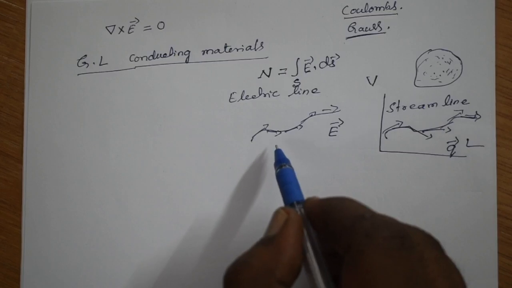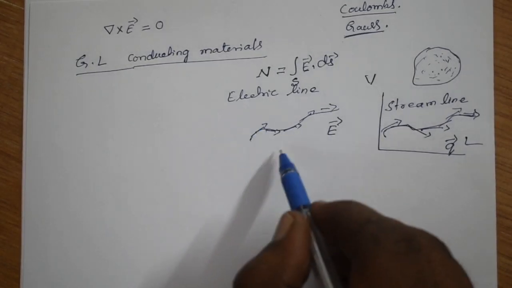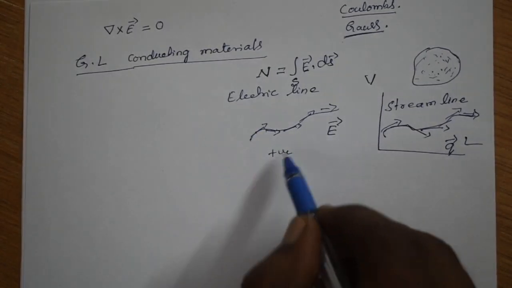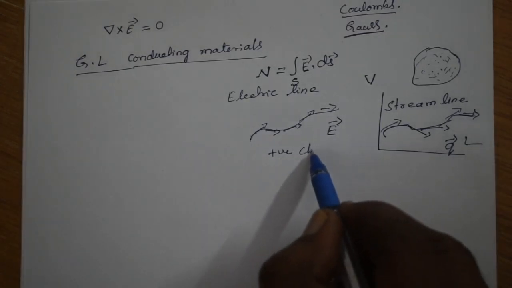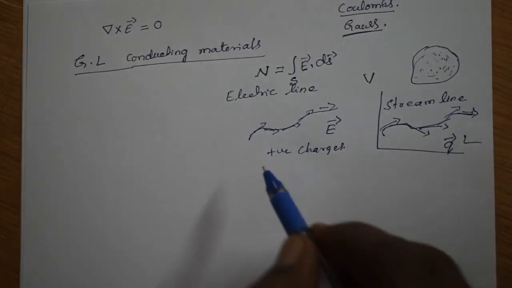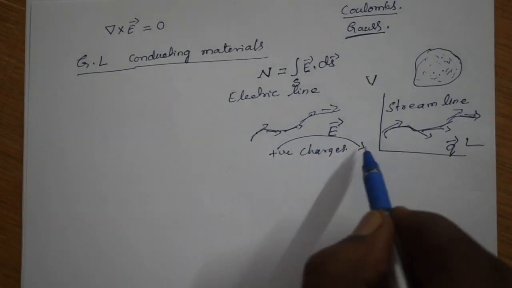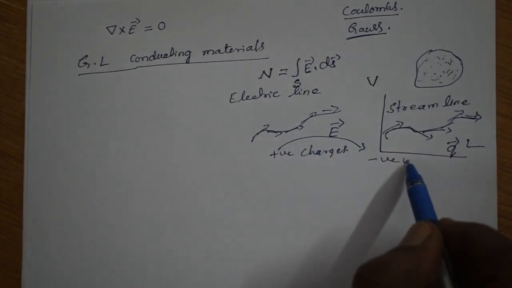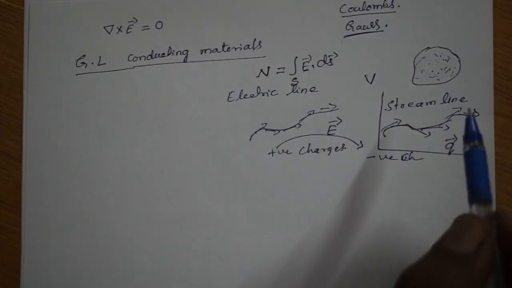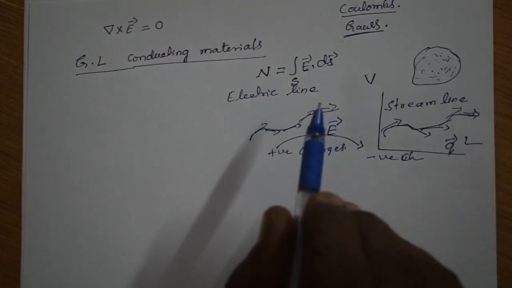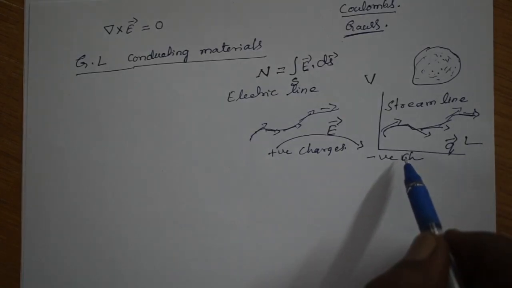These lines originated from the positive charges and terminated at the negative charges.